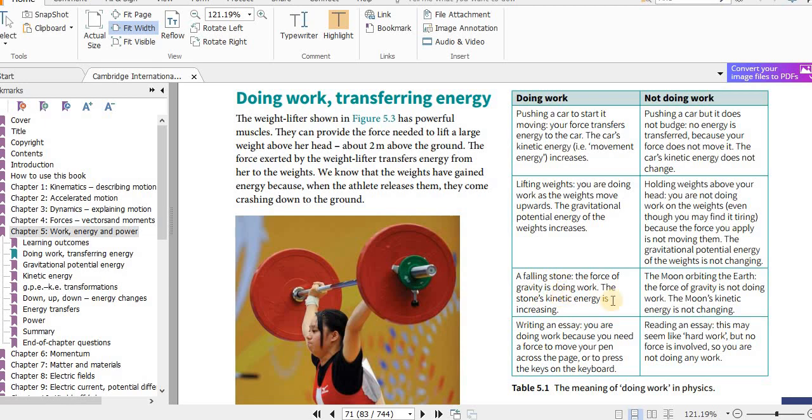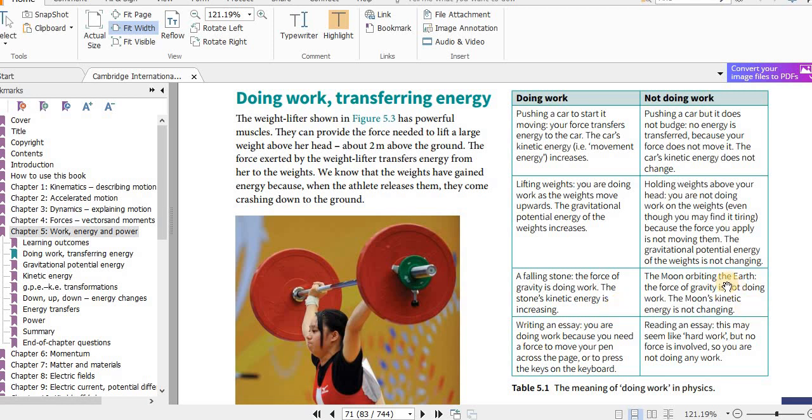A falling stone: the force of gravity is doing work. The stone's kinetic energy is increasing. When the stone falls, its height from the ground decreases, so the gravitational potential energy decreases, because gravitational potential energy equals mgh. If h, the vertical height from the ground to the center of mass of the object, is decreasing, the gravitational potential energy is decreasing. So the weight is doing work to increase the kinetic energy, because it is the weight force that moves the stone towards the earth.